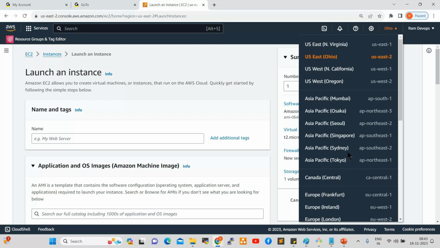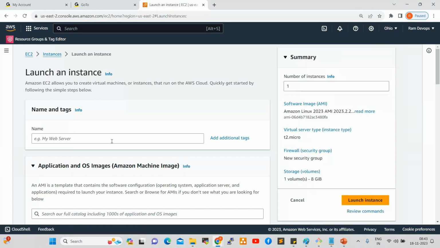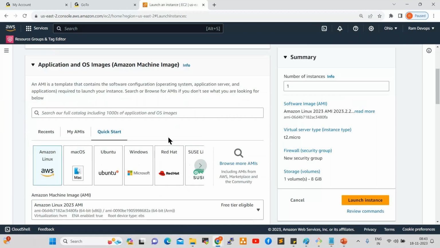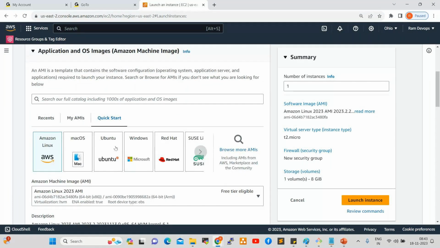Fine. Now I want to create one server. I select the default data center region, US East Ohio. I can give the server name, app server. Going down here, Amazon Linux, Mac OS, Ubuntu, Windows, Red Hat, SUSE, these are all the flavors available.